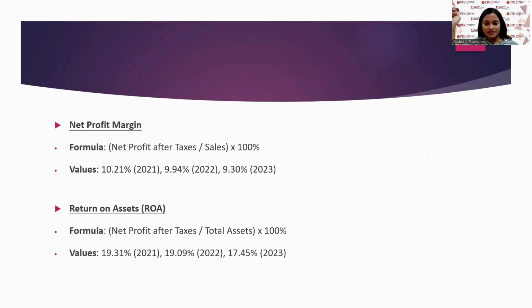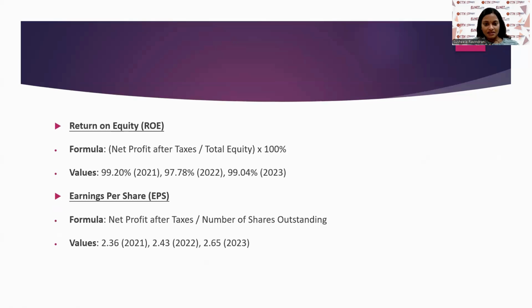So there is a decreasing ROA, which shows declining efficiency in using assets to generate more profits. Followed by the next slide, return on equity, which is known as ROE. The values are 99.20% during 2021, 97.78% during 2022, and 99.04% during 2023, which shows stable ROE values, suggesting strong returns to the equity holders despite their financial challenges.